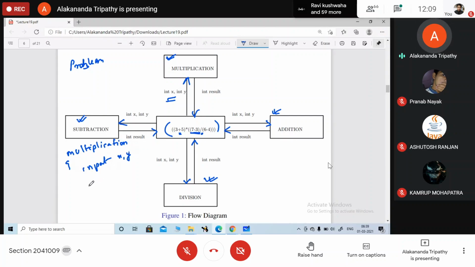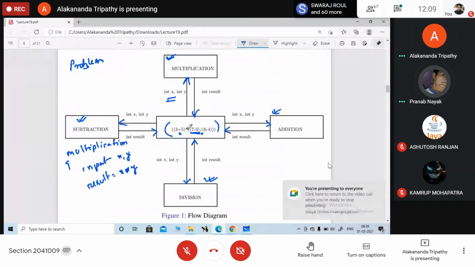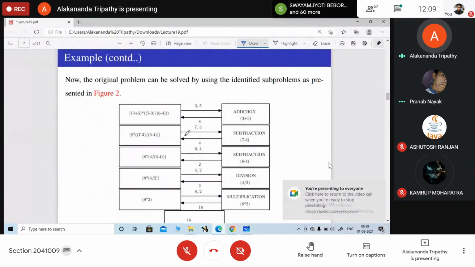What is it basically performing? It is computing the result. Result क्या compute होगा? It is multiplying these two numbers, and it is returning the value. Am I clear to all of you? Yes, ma'am. Okay, so now you check here how the problem is being decomposed.